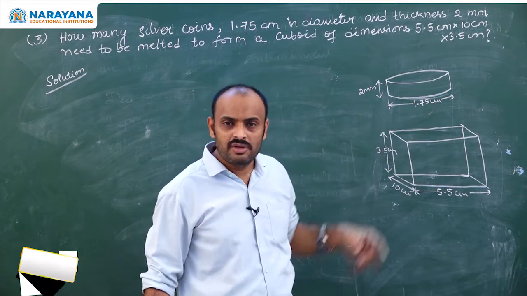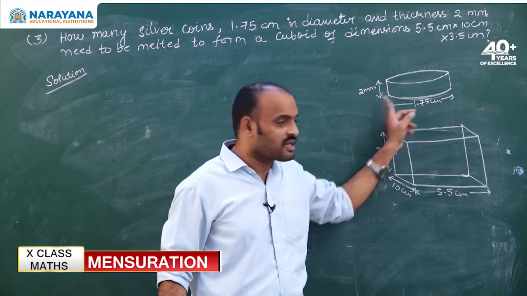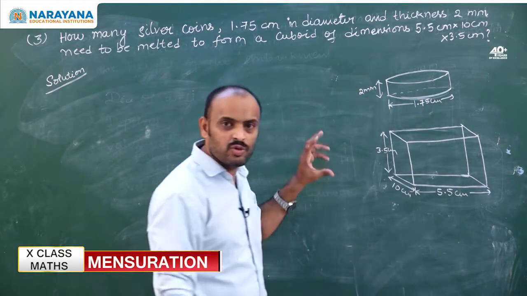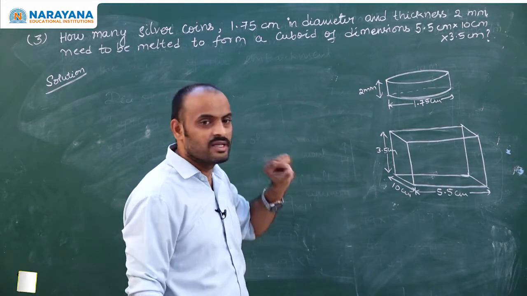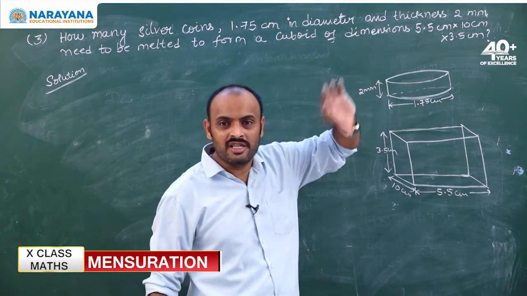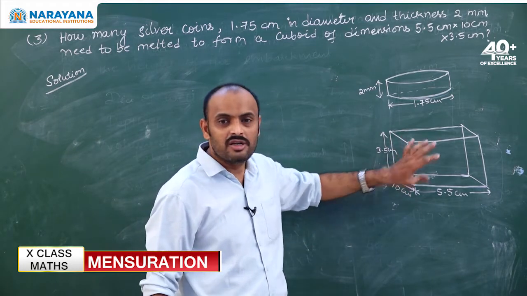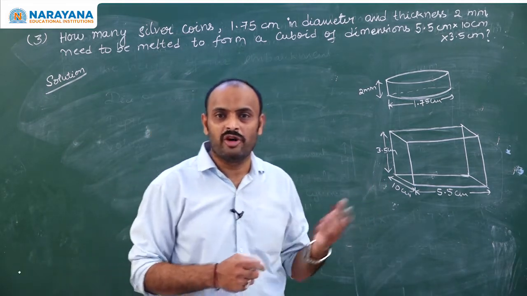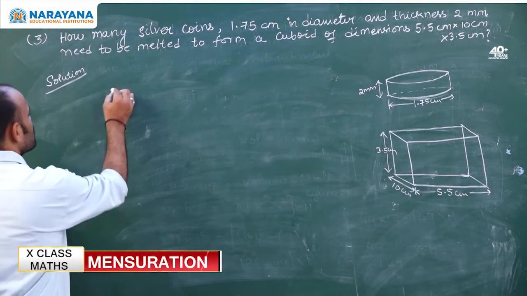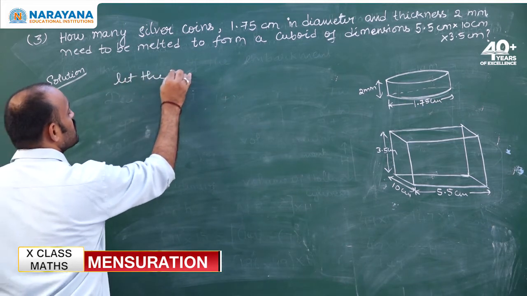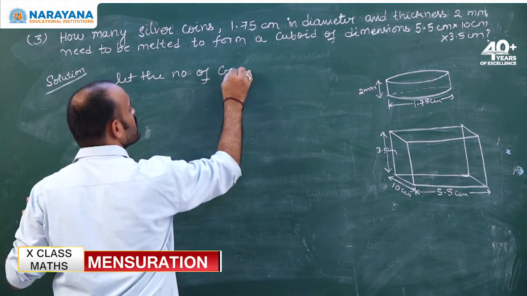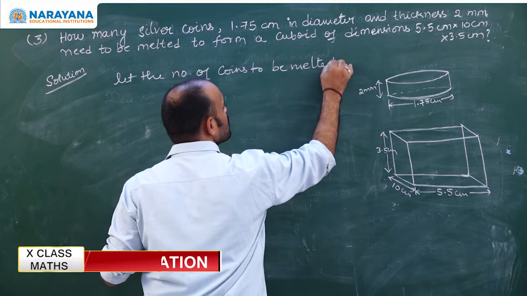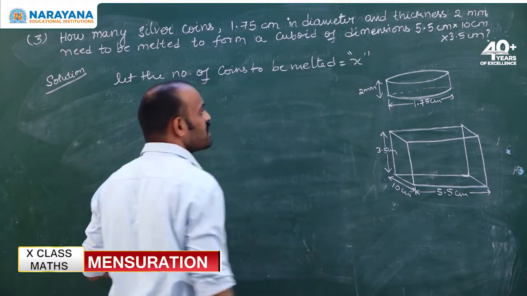So, coin is in which shape? Cylinder shape or not? Because it has a circular base, as well as its height is given, 2 mm. The thickness is nothing but height. Like this, how many coins need to be melted so that we form a cuboid? How many coins are to be melted? That we don't know. So, let the number of coins to be melted be x.